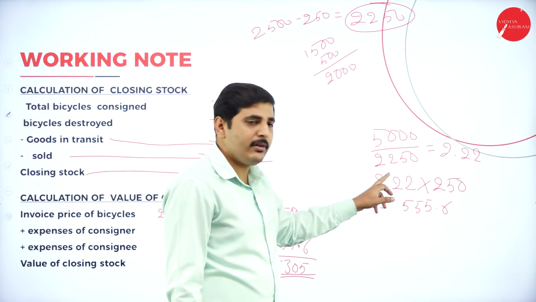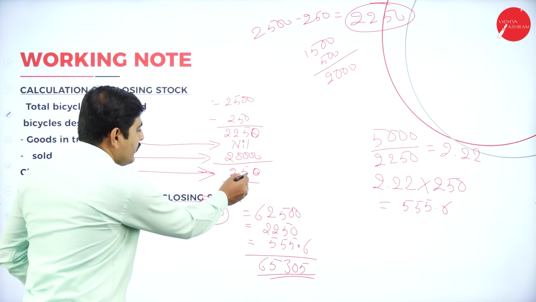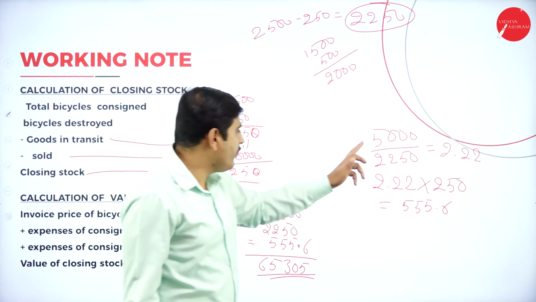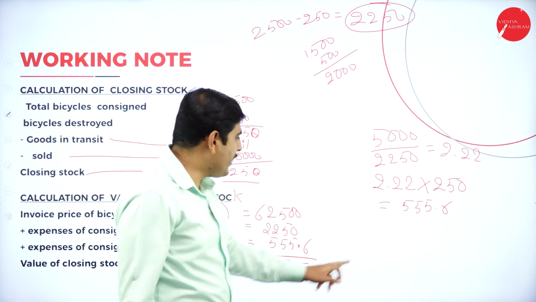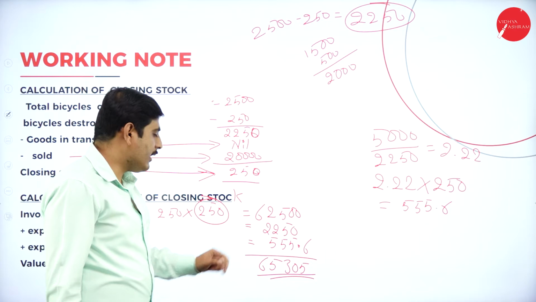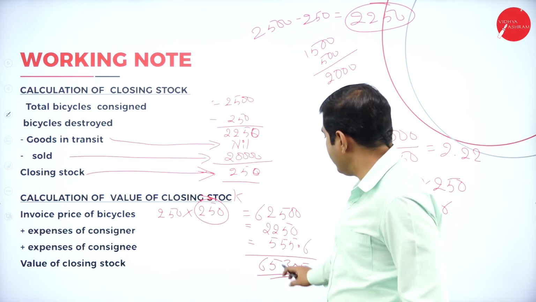What is the total closing stock? We have closing stock of 250 bicycles. We need the expenses for 250 bicycles. So into 250, you will get 555 rupees. If you add all these things, you will get 65,305 rupees. This is the value of closing stock.